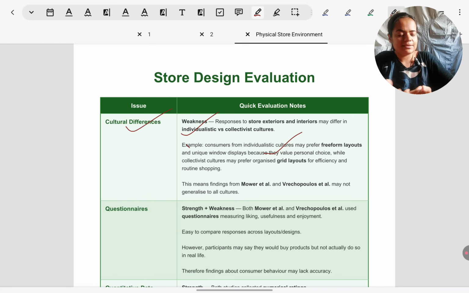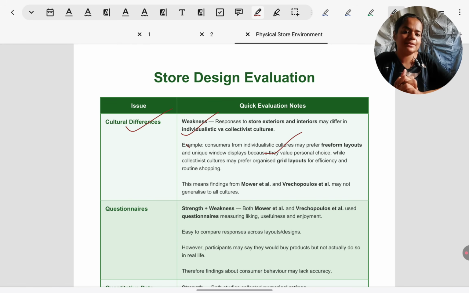The reason for this is that people typically in collectivist cultures do not have much time to shop freely. They rarely do it, only on occasions. This is because they typically have large families and there's a lot of regular shopping, like grocery shopping and all that needs to be done. So grid layouts are really preferred for their time-saving, efficient quality.